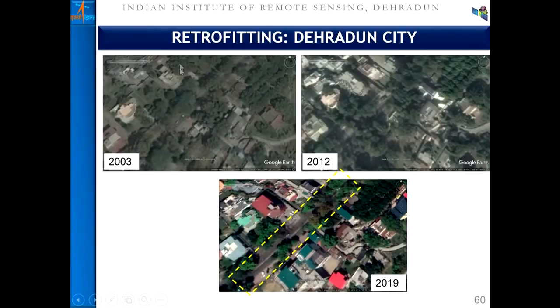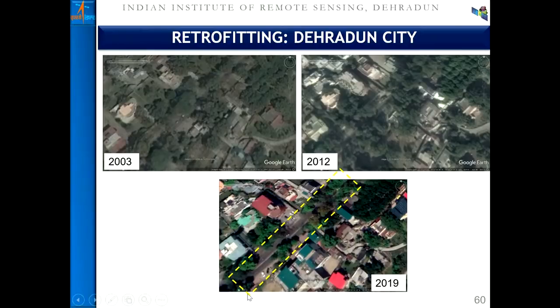Let us see more under retrofitting on the Rajpur Road of Dehradun. You can see on either side of the Rajpur Road, which goes towards Mussoorie, retrofitting has been conducted, and there is a parking space which has come up.